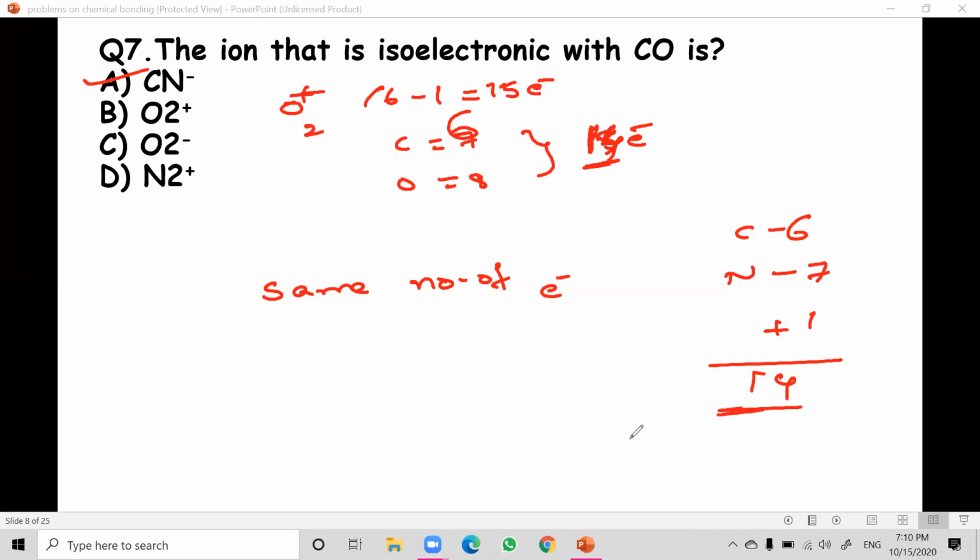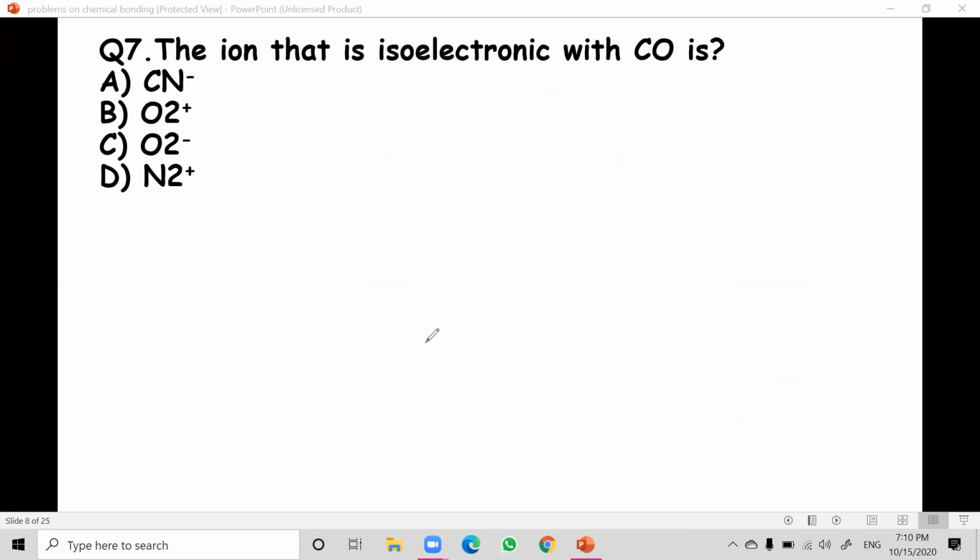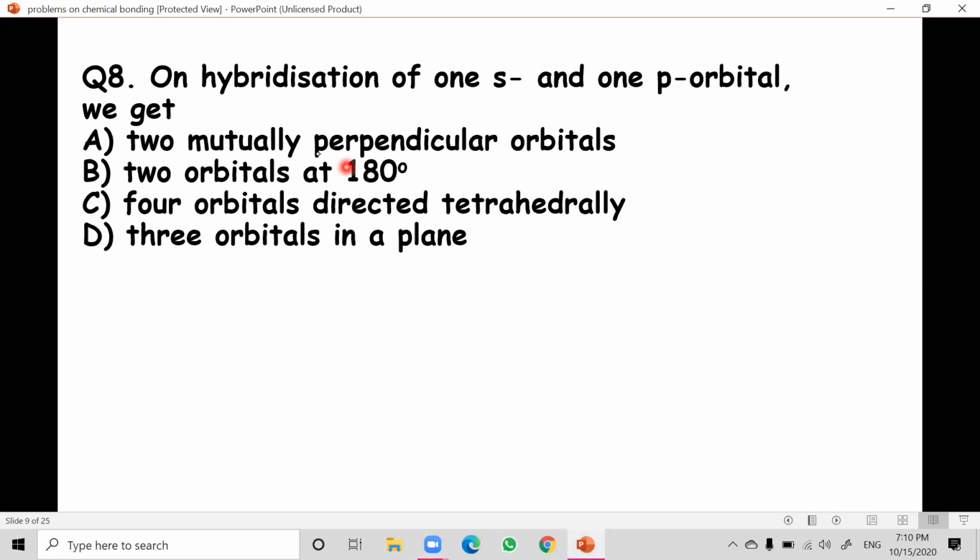Is it clear? Here I made a mistake: carbon is equal to 6, I have to consider. Somehow I got it as 7. It is wrong. The atomic number of carbon is 6 and oxygen is 8. I hope it is clear. I'm clearing the lines. Next question. So the answer is the cyanide ion, first option. Question number 8.